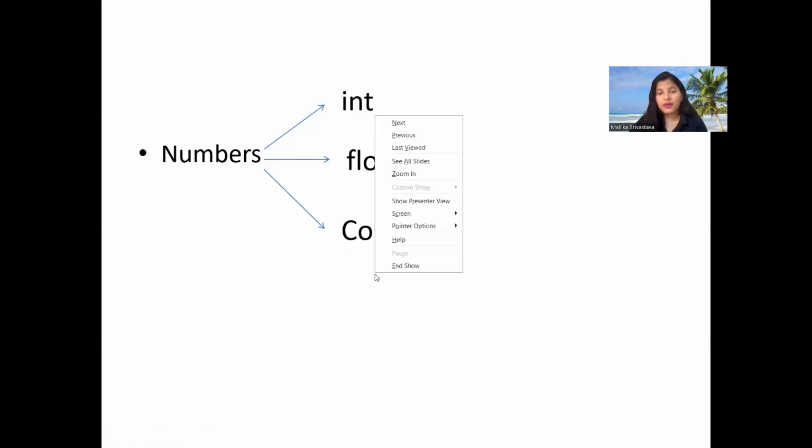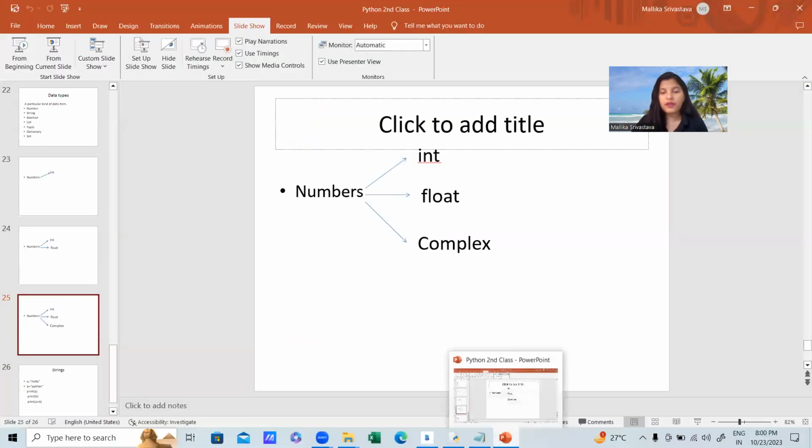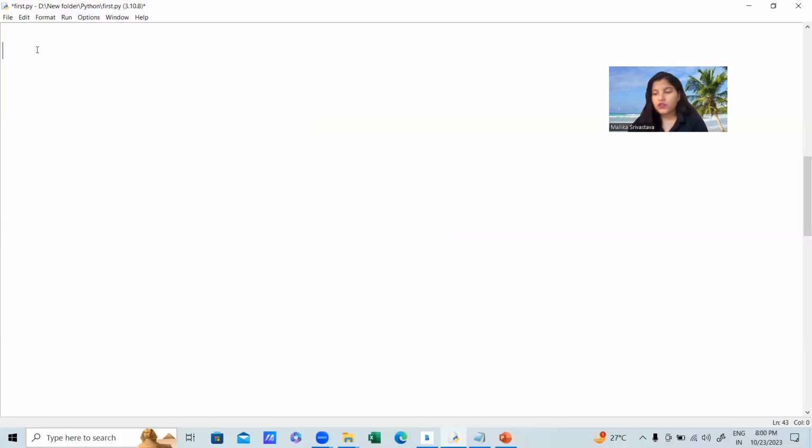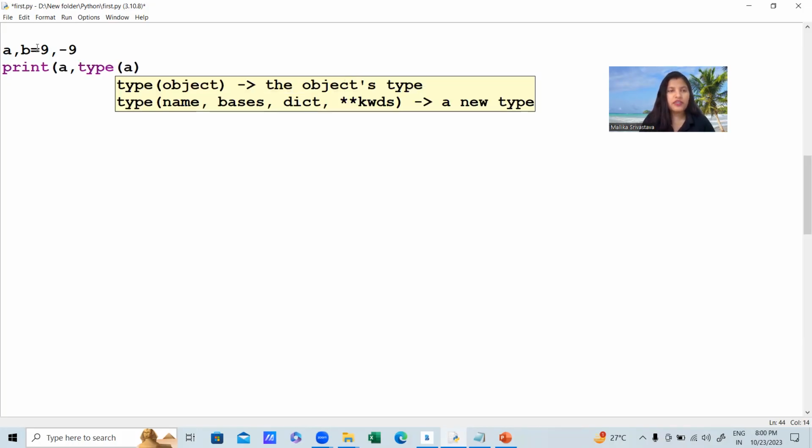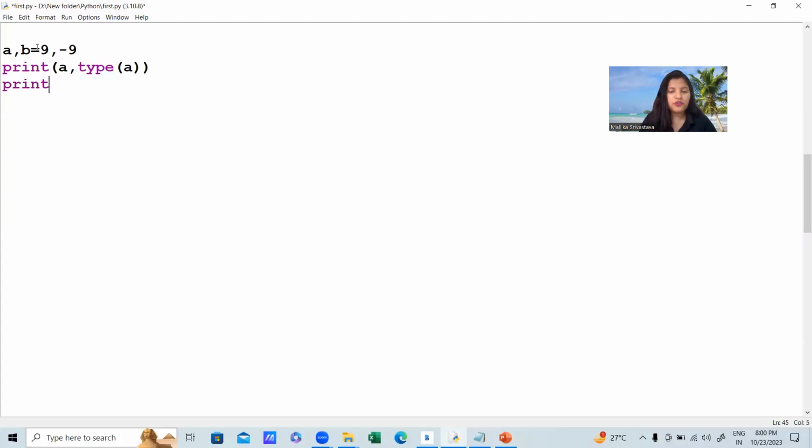Let's understand it one by one in the programming part. For the integer first, I'm using here A and B, I have 9 and minus 9. Let's print the value of A and the type of A. Same way, I'm going to print the value of B and the type of B. Let's run this code.